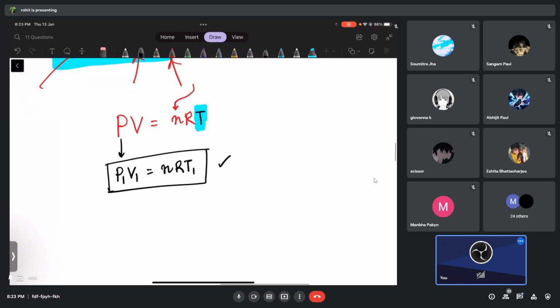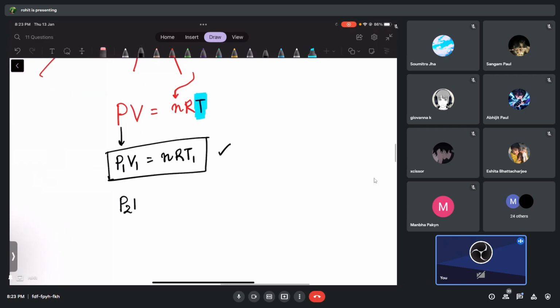I'll show you another one. If I tell you the pressure is P2 and the volume is V2, then what do you think, guys? nR. Can the temperature be T1 or cannot be T1, guys? What do you think for the same gas? No, sir. This cannot be happening, right? Okay, but yeah, this also can happen.